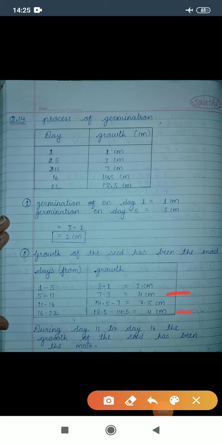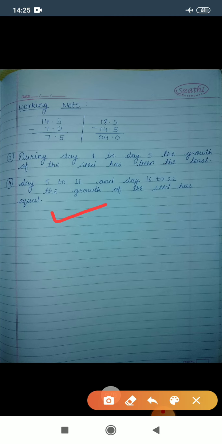The seed is equally grown in from day 5 to day 11 and day 16 to 22. So we can write it as day 5 to day 11 and day 16 to 22. The growth of the seed has equal growth.